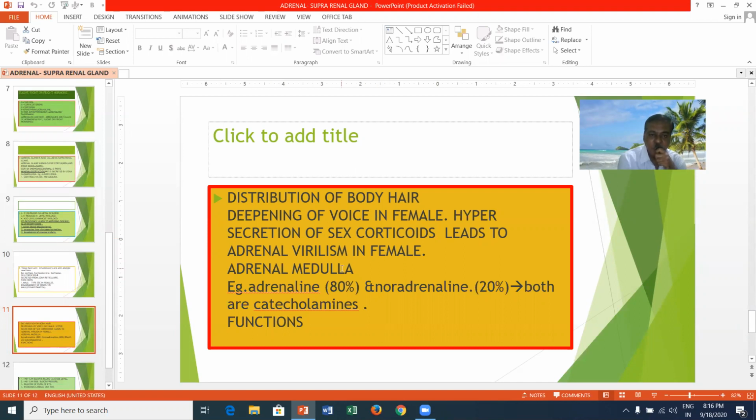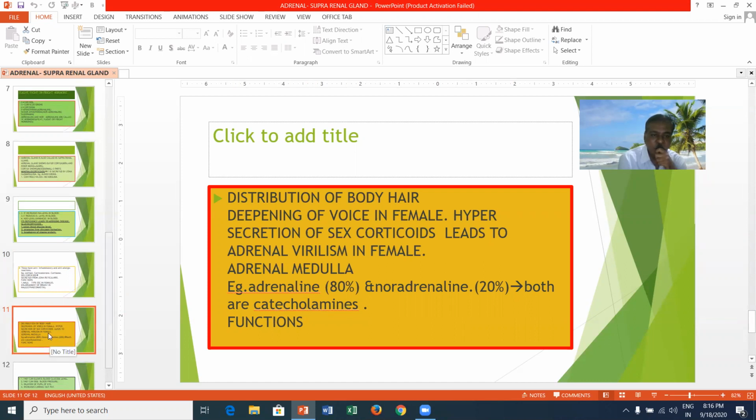The adrenal medulla will release two hormones. Adrenaline is released 80%, and noradrenaline is released 20%. Both are derived from catecholamines. That's why they are called catecholamines.